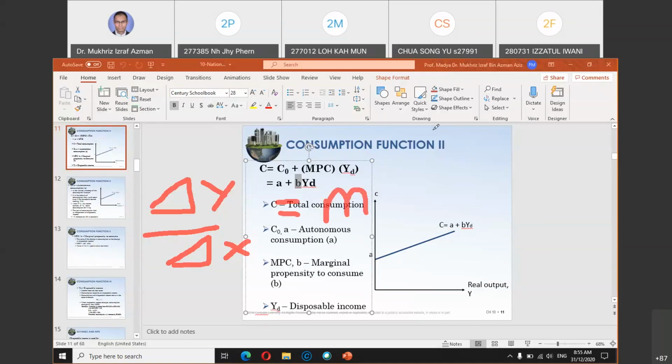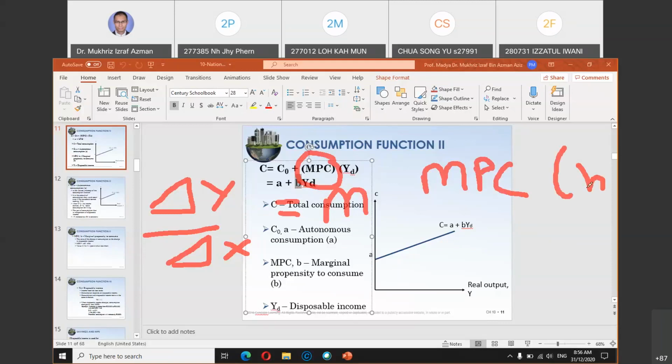So the same thing here. C equals A plus BYD. So B, which is what we call the slope of the consumption function, we call it MPC, marginal propensity to consume. So if this value is not given, how do you calculate it? Also, how do you calculate MPC, or the slope of the consumption function?